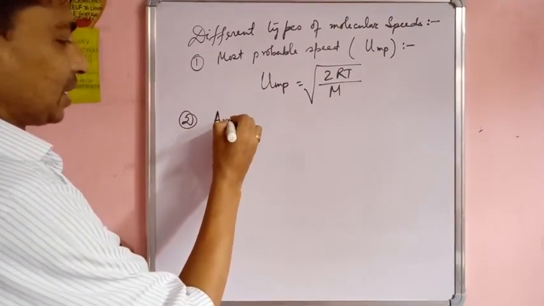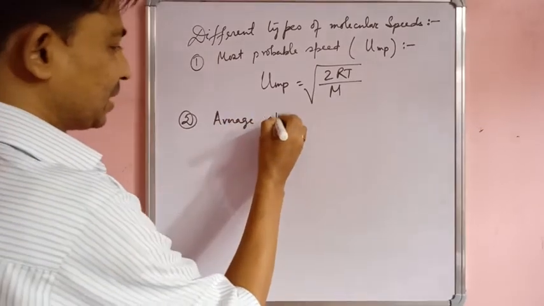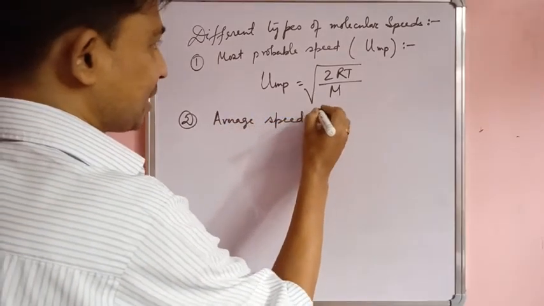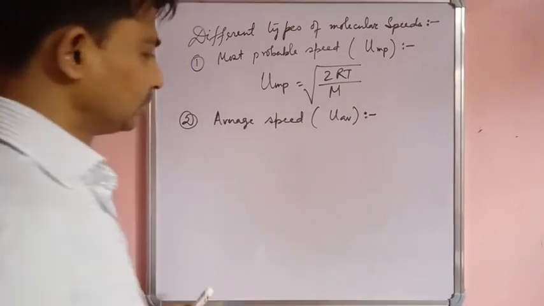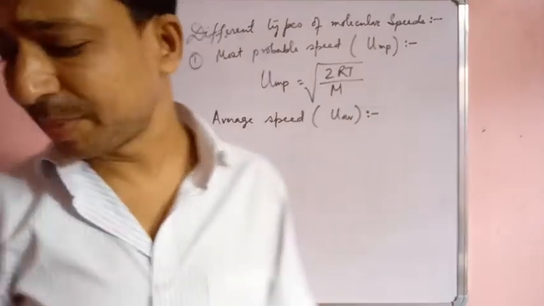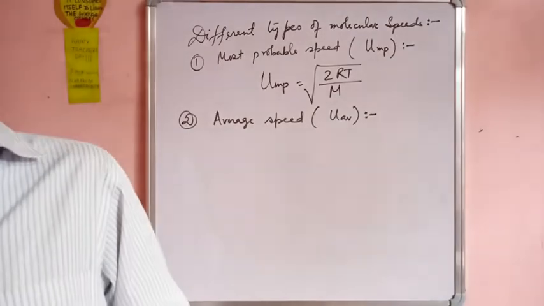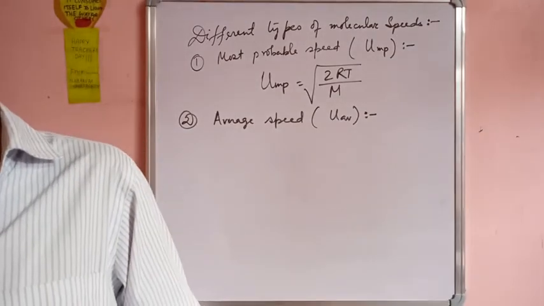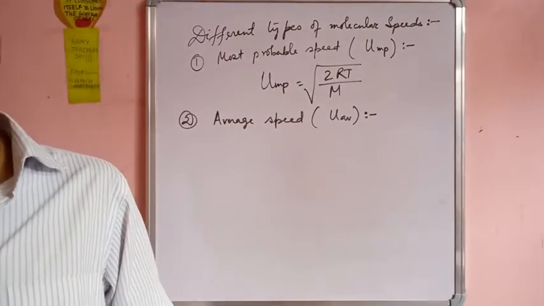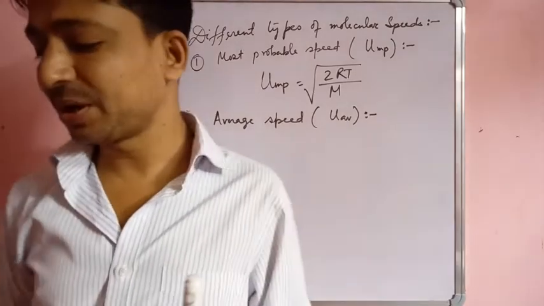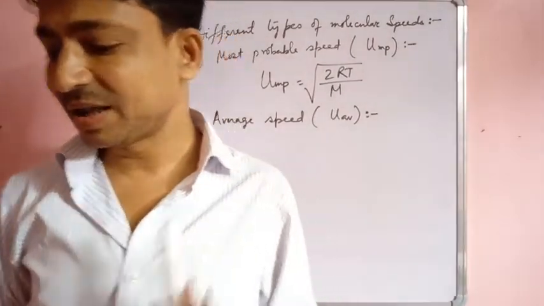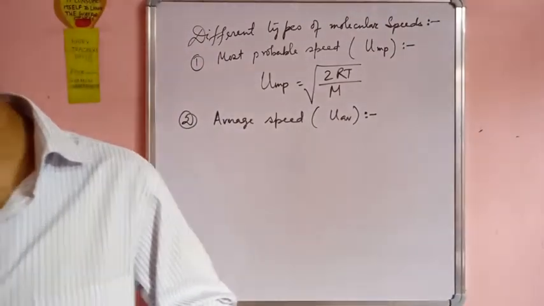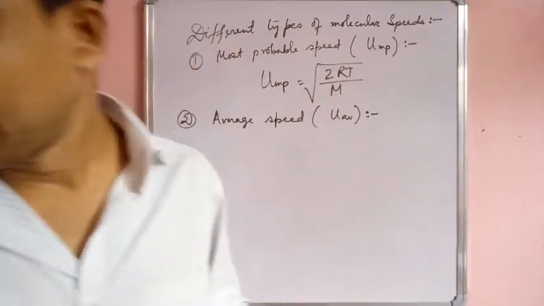नेक्स्ट स्पीड क्या है? एवरेज स्पीड, ओके, that is denoted by U average. नाउ ये एवरेज स्पीड क्या होता है? It is the average of speeds of different molecules in a gas at a particular temperature.